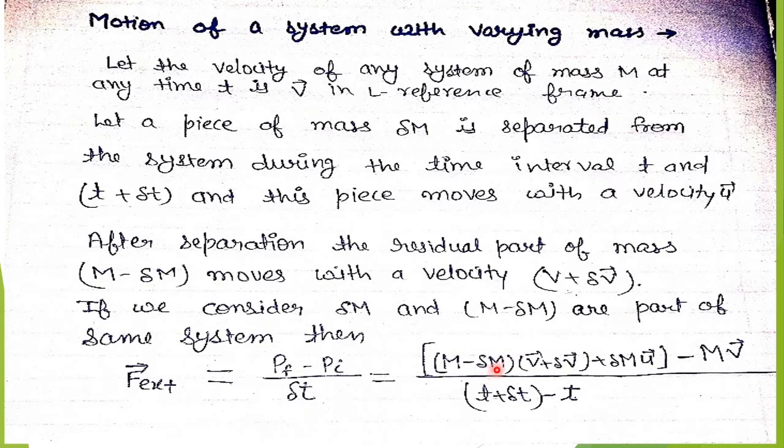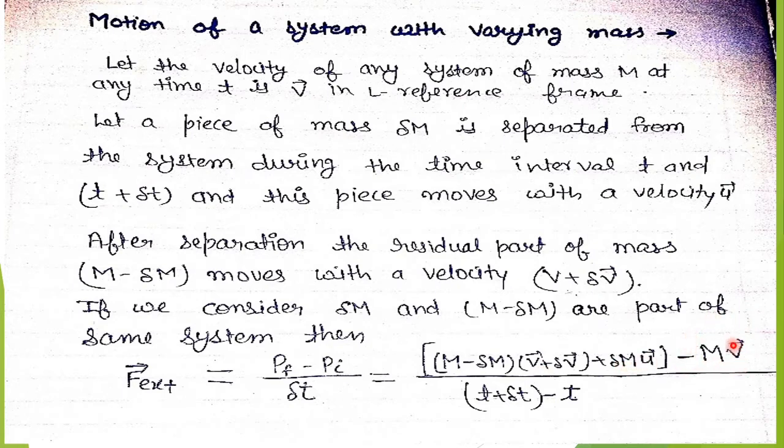So m minus del m and v plus del v, plus separated part which is moving with velocity u, and the mass of the part is del m, so plus del m u. So this is the final momentum, mass times velocity, and this is minus mv,